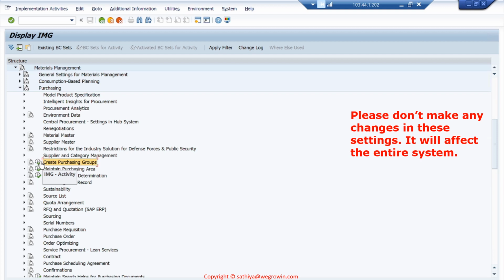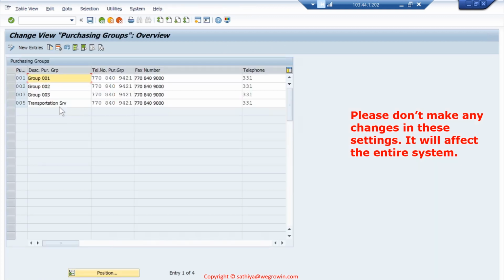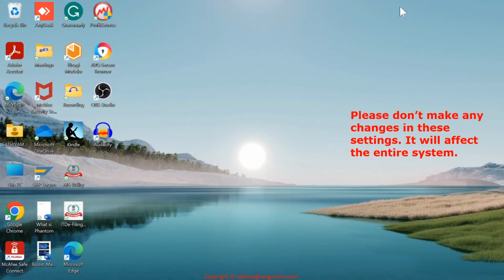So here we execute and go inside. There are already 4 purchasing groups defined. We will use 2 of these because in the business case I defined 2 purchasing groups. We will use 2 of these purchasing groups for our course.